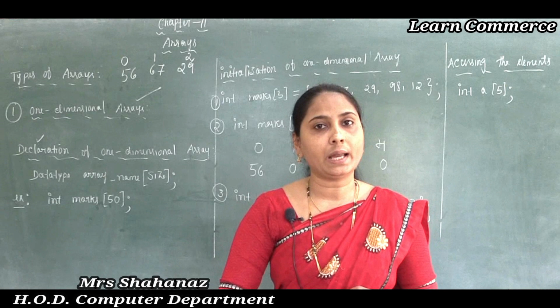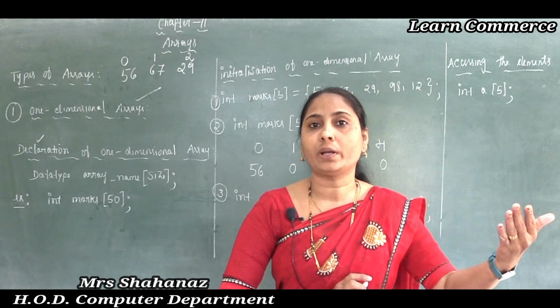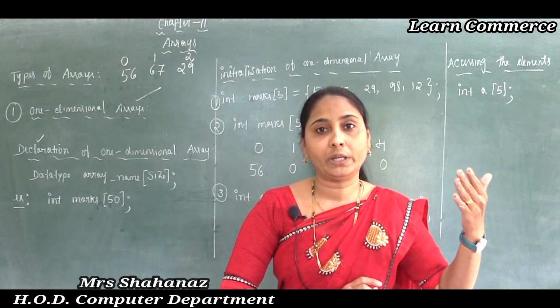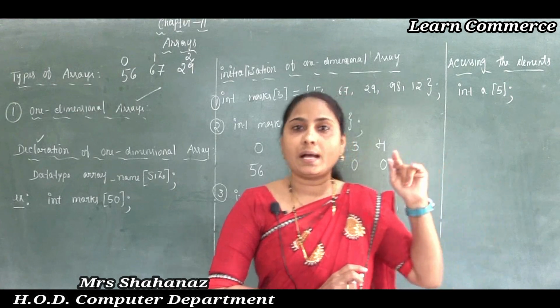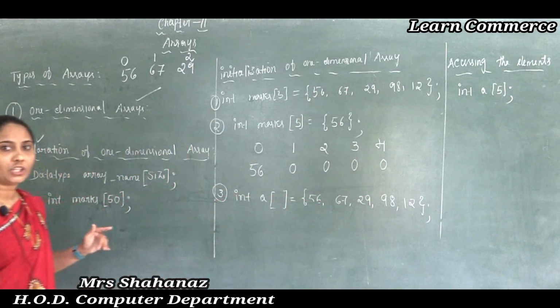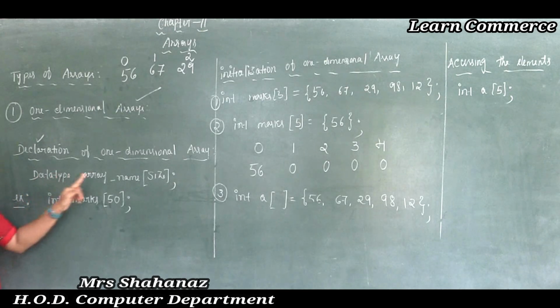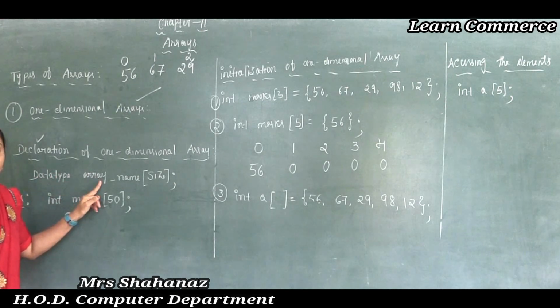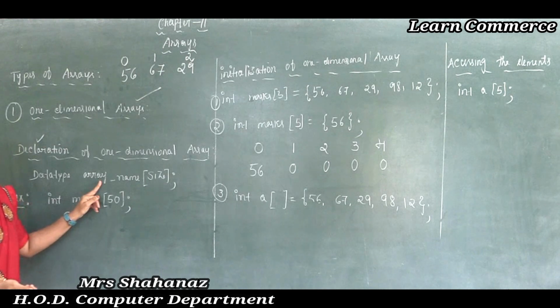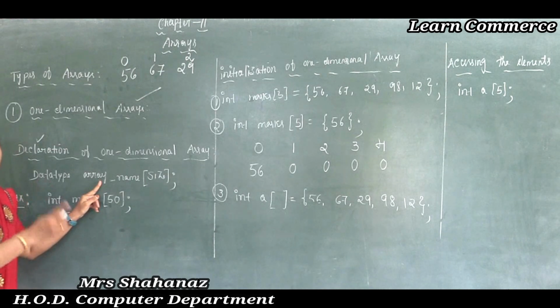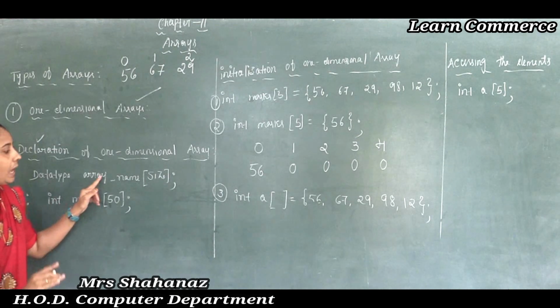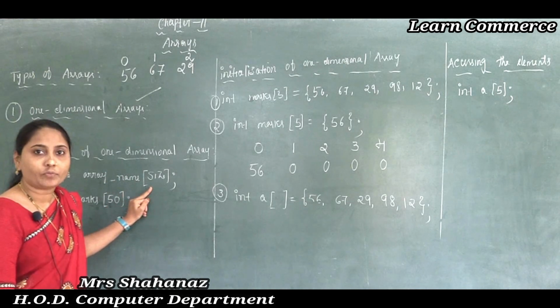Okay, now after completing our one dimensional array meaning, let's see the declaration of arrays here. So how to declare the array? I want to declare one array, or I want to declare the array name. As we know, the declaration of a one dimensional array is data type, array underscore name. Instead of array underscore name you can use array name, no problem here.